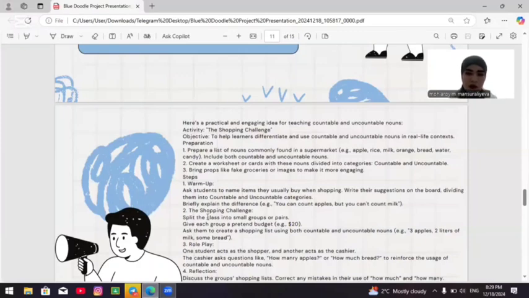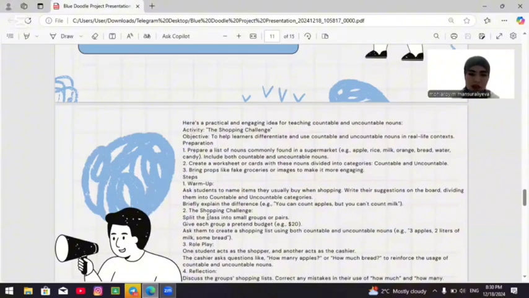Steps. First, warm up. Ask students to name items they usually buy when shopping. Write their suggestions on the board, dividing them into countable and uncountable categories. Briefly explain the difference. Example: you can count apples, but you can't count milk. Second, the shopping challenge.